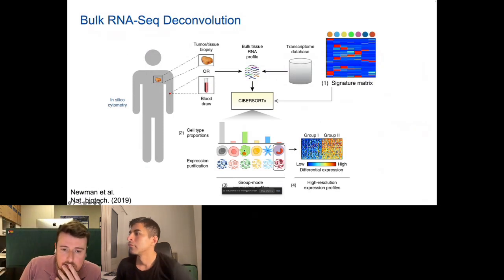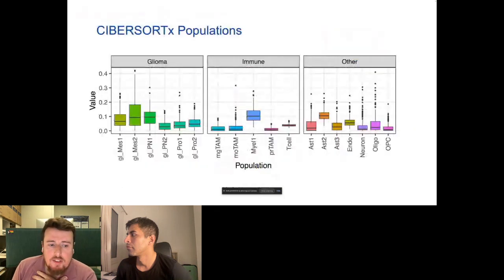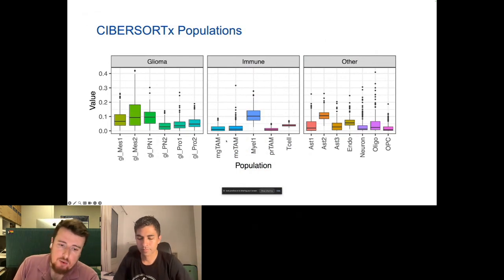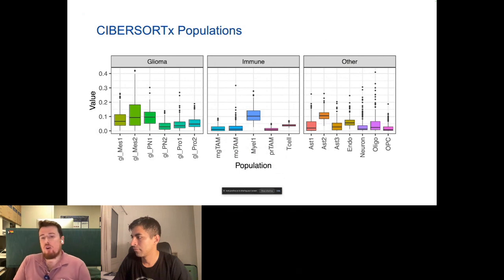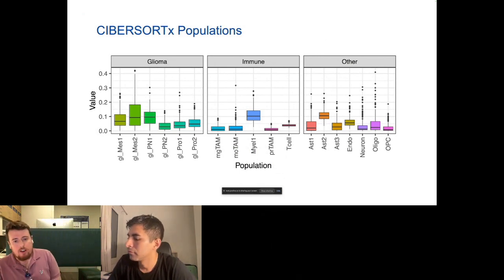They give us per-sample estimates where we can see which populations appear and in which relative abundance. When we apply that to our data, we have 18 different populations. We have 6 glioma-related populations that align to the transcriptional subtypes of glioma. But we also have immune cells: tumor-associated macrophages, myeloid cells, and T cells, as well as other cell types like different astrocyte signatures, endothelial cells, neurons, oligodendrocytes, and oligodendrocyte progenitor cells.